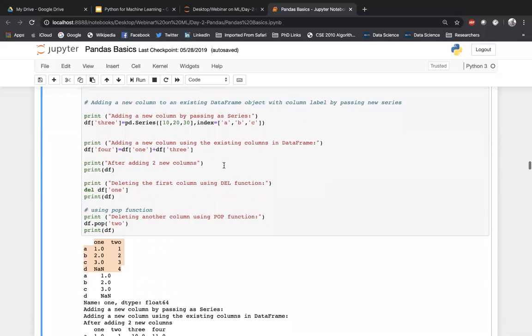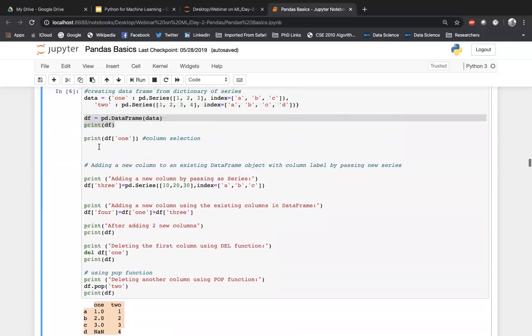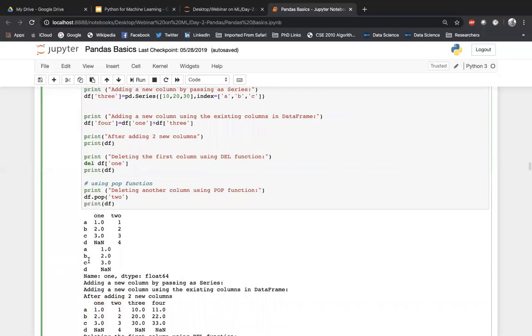So if I want to select only a particular column, what I can do is df of, from that data frame, and the input to that is the column name, or the column header. So when you say df of 1, it will take only the first column and display it. So it should display 1, 2, 3 and ABC. That's exactly what is getting displayed here.